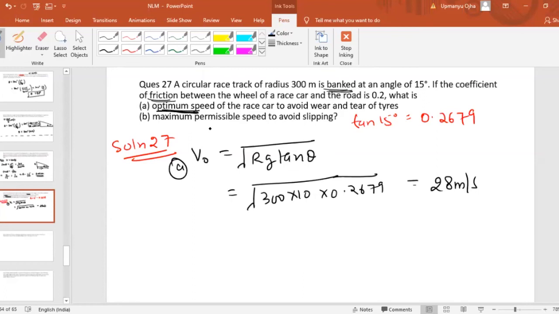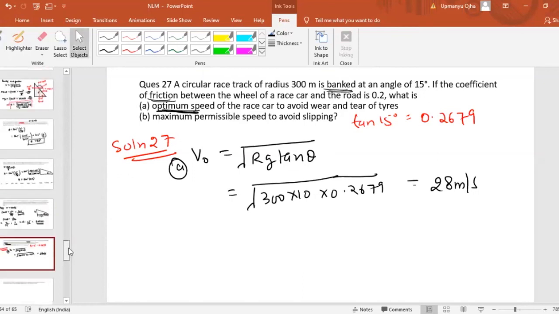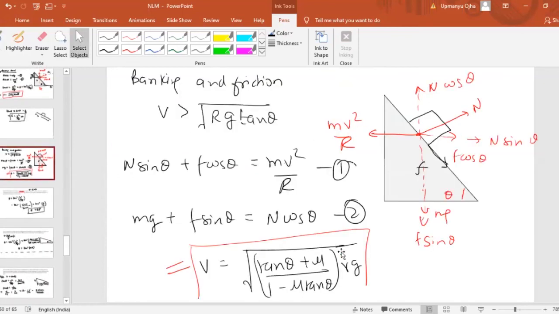And what is the maximum permissible speed? Now if you look at this here, this was the maximum permissible speed for the car to be moving on the banked road with friction.